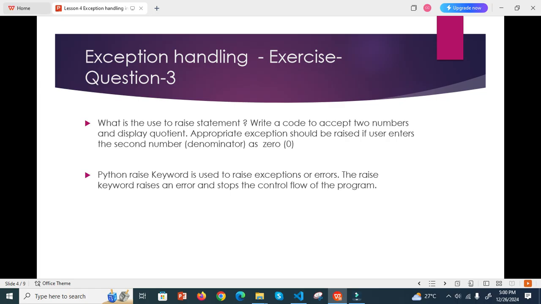What is a raise statement? For that there is an answer here. Python has a keyword called raise. You use it to raise an exception or error. If you want to raise an error or exception, we use this keyword. The raise keyword raises an error and stops the control flow of the program. This is the theory part. Then we move on to the coding part for this one.